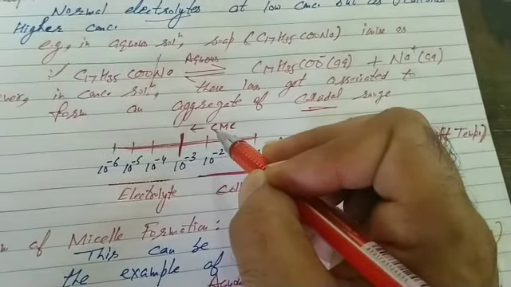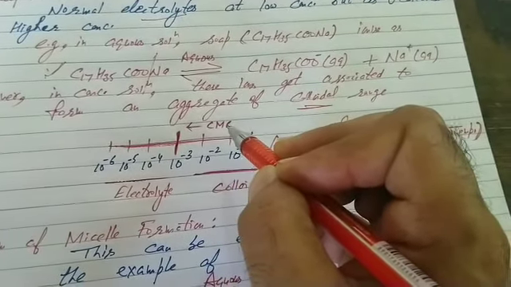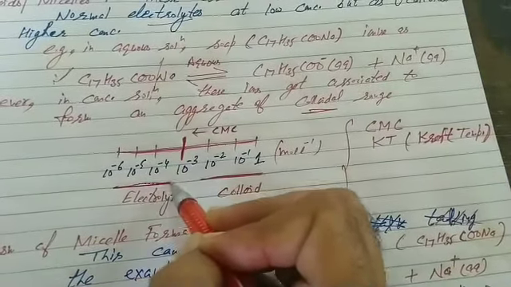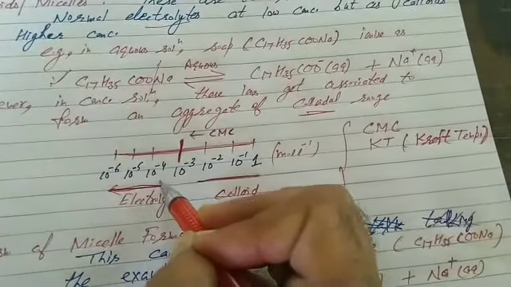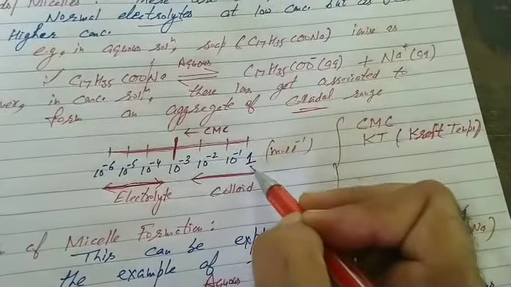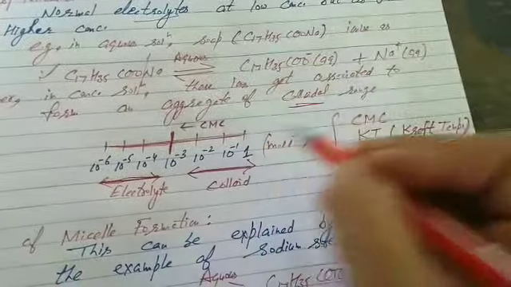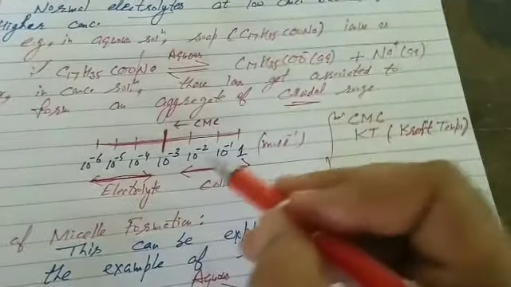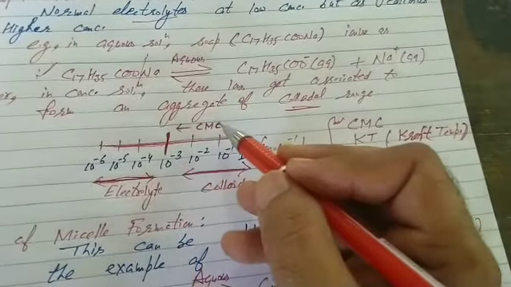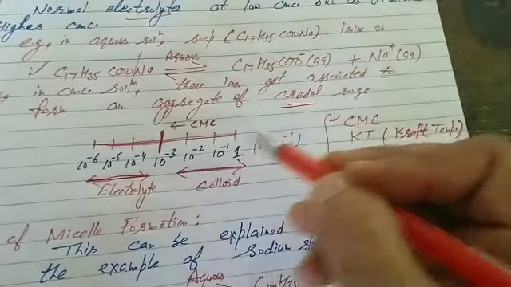What is CMC? Critical micelle concentration. What is its definition? Concentration below which the substance behaves as electrolyte and above as colloid. It is called critical micelle concentration. Or you can also write, the formation of micelles takes place at a particular concentration called critical micelle concentration. That's the simple definition. Please write.